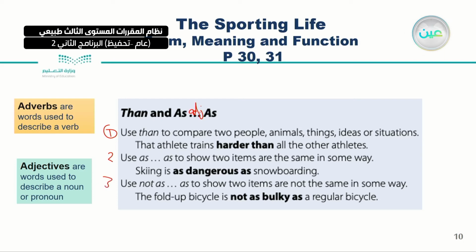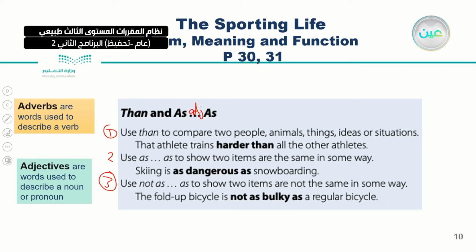Finally, number three, if they are not equal, or they don't have the same adjective, we use not before as to show items are not the same in some way. The fold-up bicycle is not as bulky as a regular bicycle.